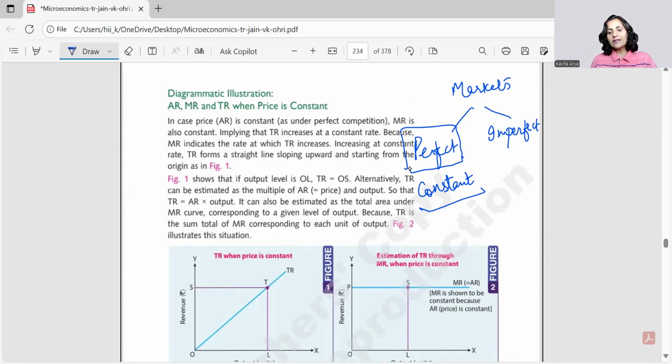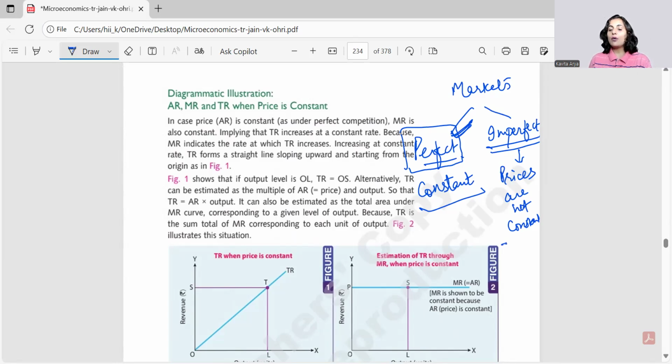So we try to understand this to know about the deviations from a perfect market. That's why we try to understand what we mean by an imperfect market and how much imperfection is prevailing. It is only a barometer, or a measuring rod, to understand the imperfections of the market. So in an imperfect market, we know that the prices are not constant. With this basic understanding, if we go ahead, the whole chapter gets covered.